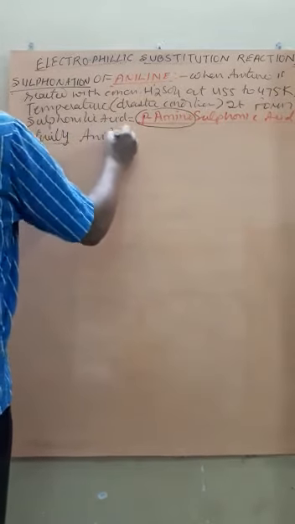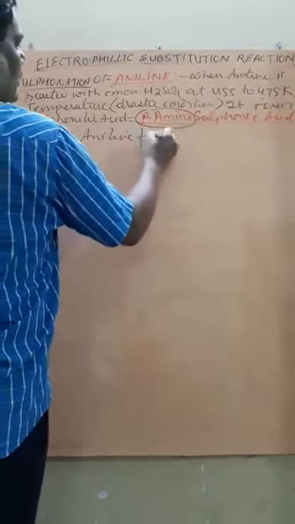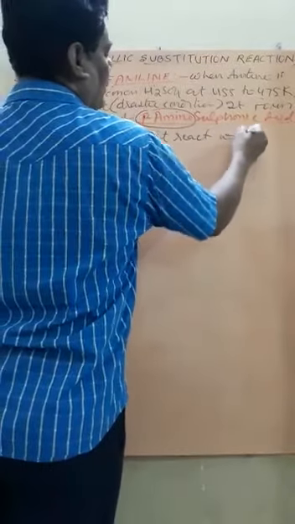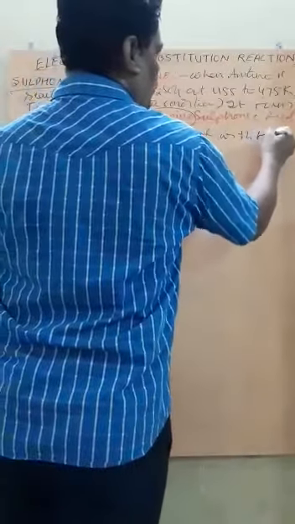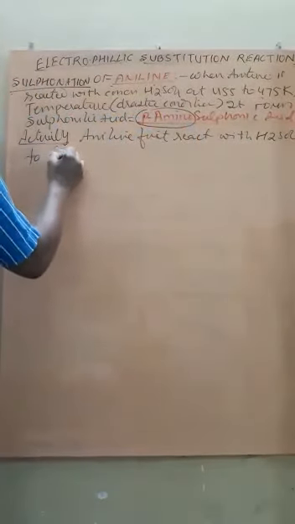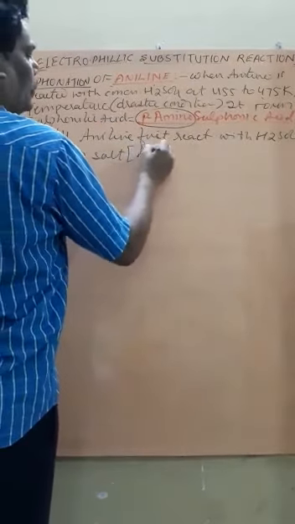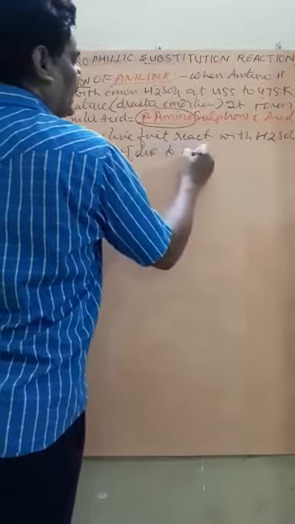Actually, aniline first reacts with H2SO4 to form salt due to acid base reaction.